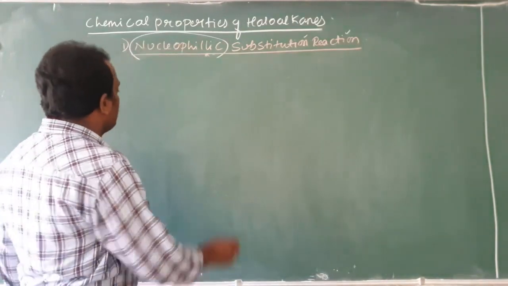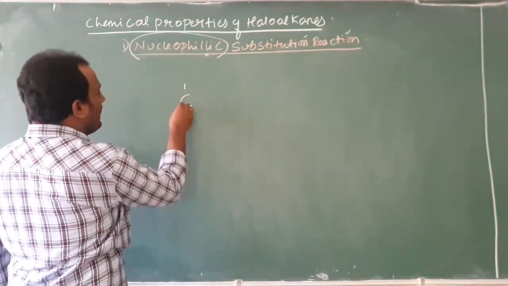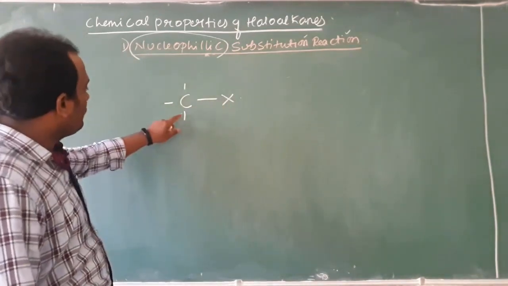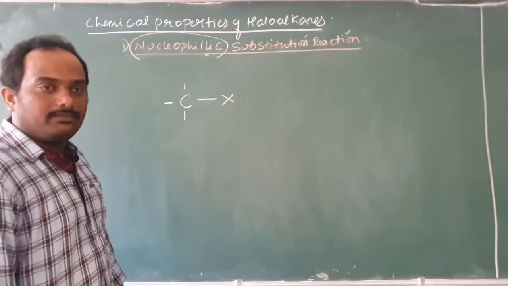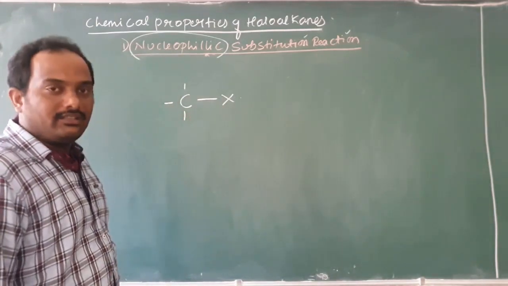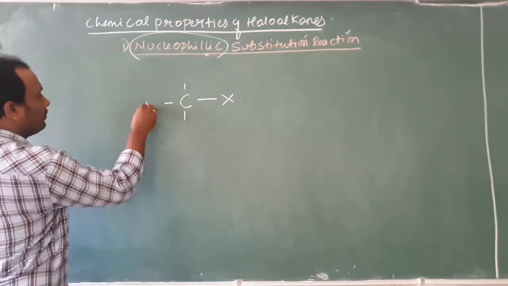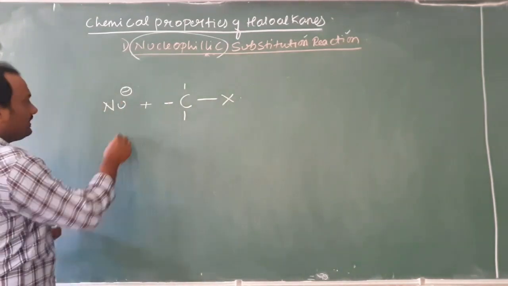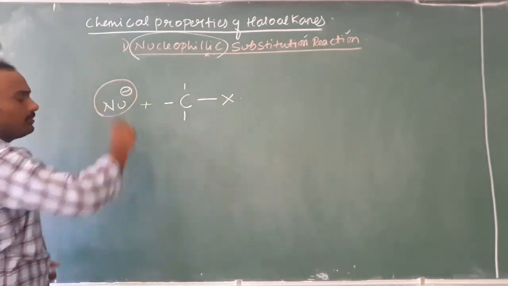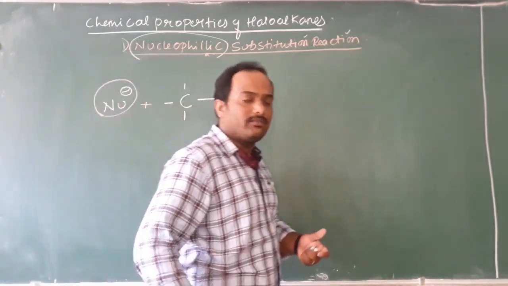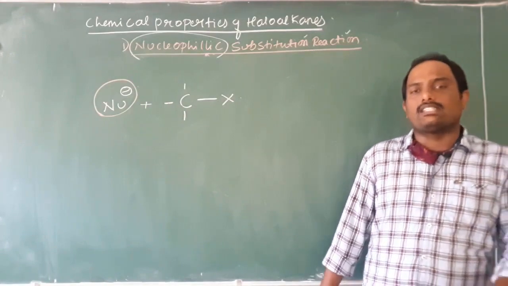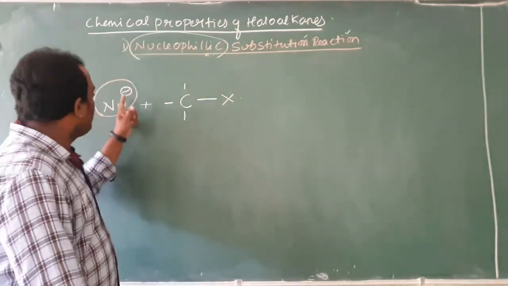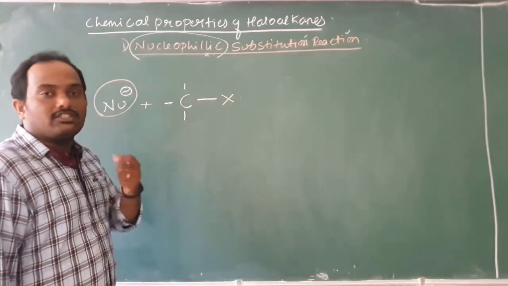Now we will discuss. Carbon is there, alkyl halide. Generally CX is the formula. You know, valency of carbon 1, 2, 3, 4 is the valency of carbon. The 4th valency is satisfied by the halogen. Now what do I take? I take nucleophile. Nucleophile, I write it Nu minus. Here Nu minus is a general representation of the nucleophile. Some things have to be remembered as symbols. Better you consider nucleophile is written with the symbol Nu minus, and I already told why I have written the minus, because they are electron rich, students.